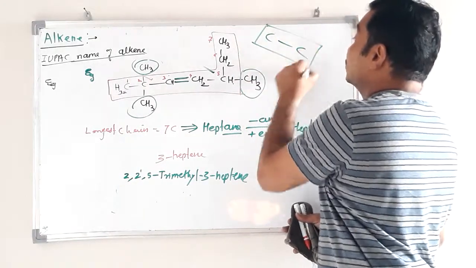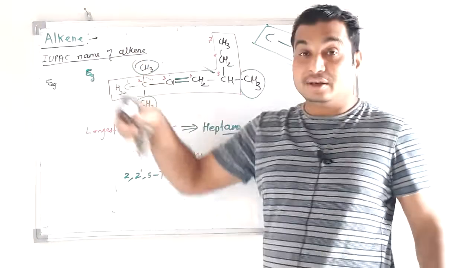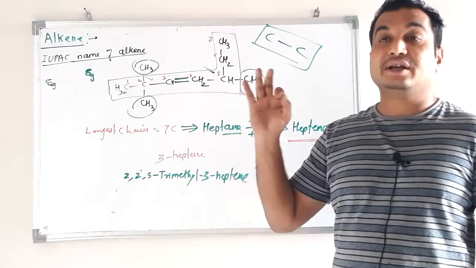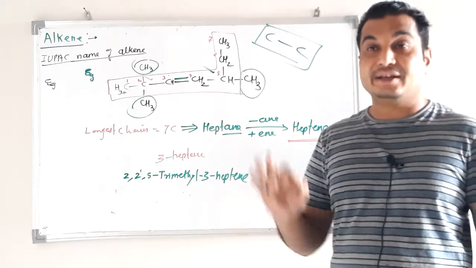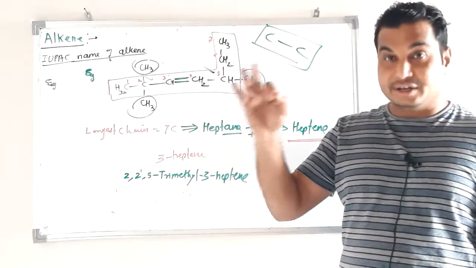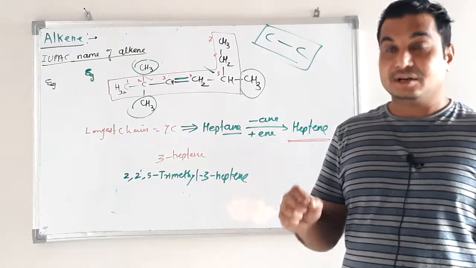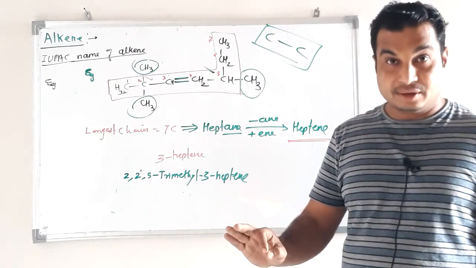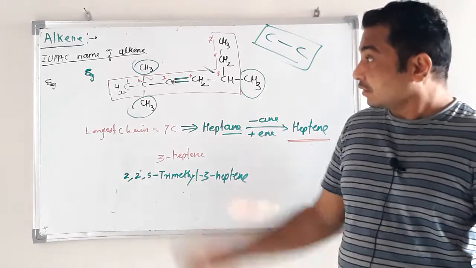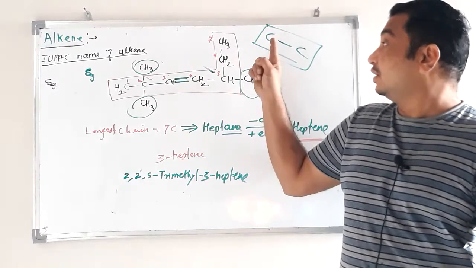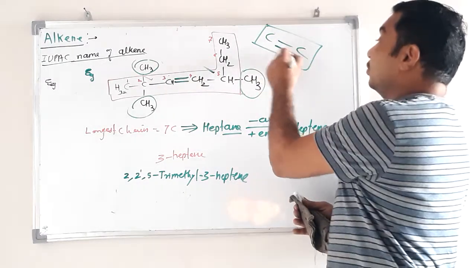Now alkene: alkene is an unsaturated hydrocarbon containing at least one carbon-carbon double bond in its structure, having general formula CnH2n. The functional group in alkene is the carbon-carbon double bond.